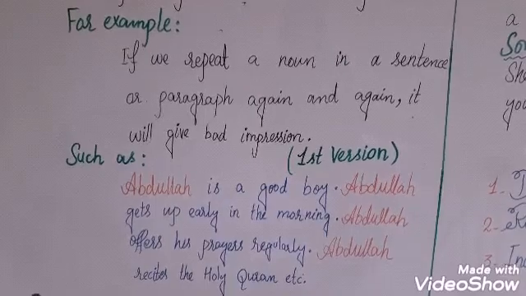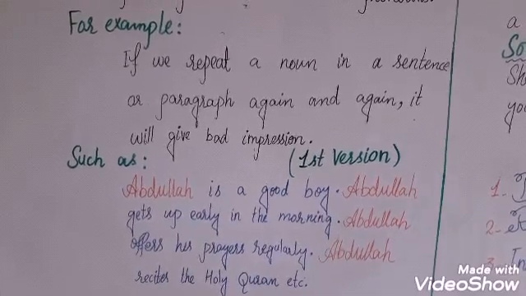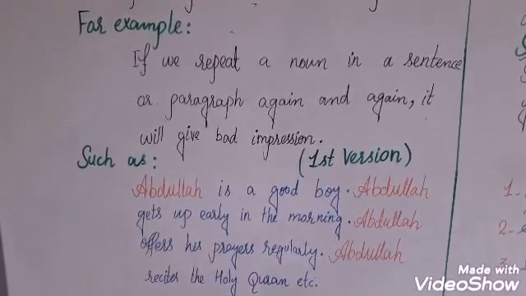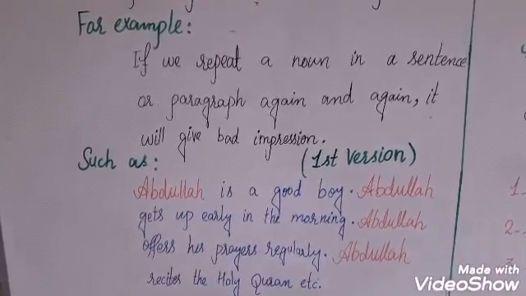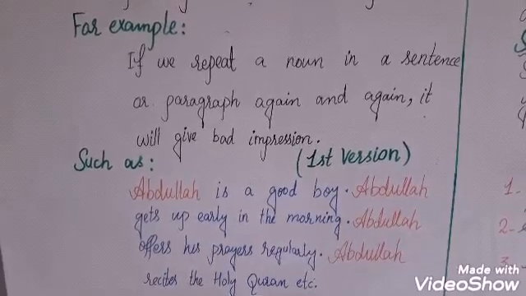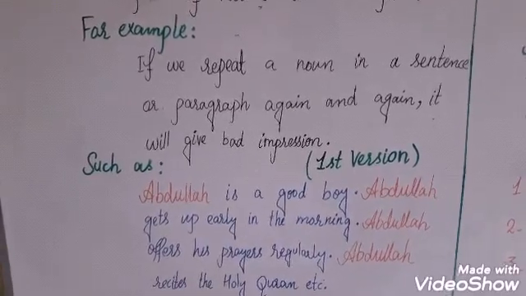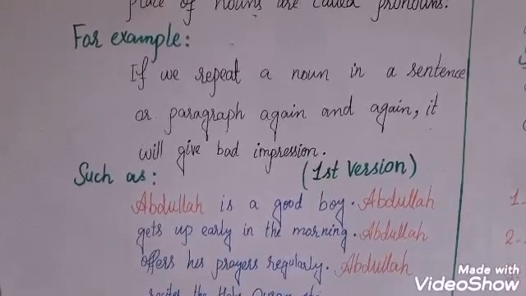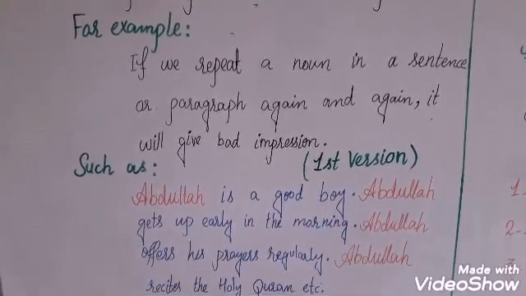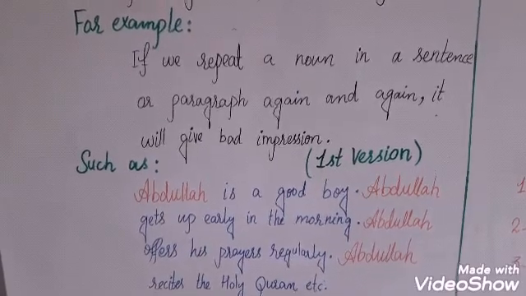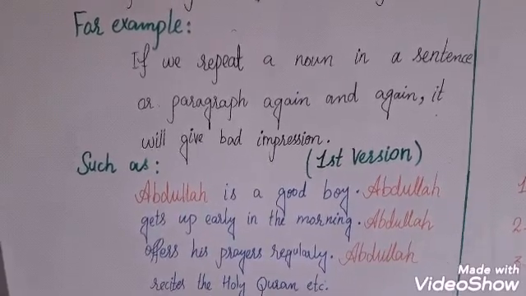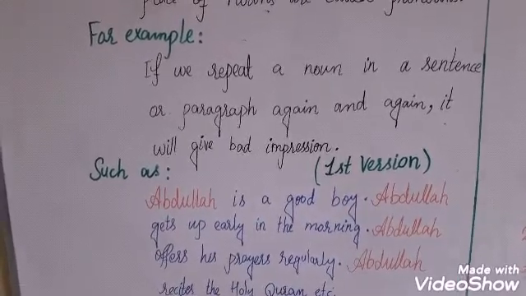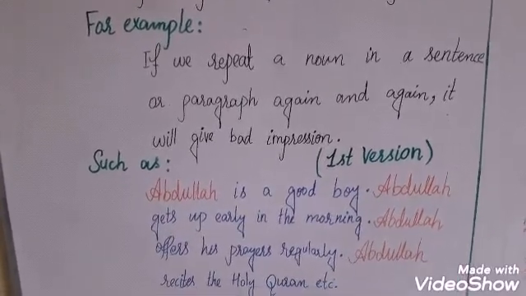First version: Abdullah is a good boy. Abdullah gets up early in the morning. Abdullah offers his prayers regularly. Abdullah recites the Holy Quran, etc. This is the first version of the paragraph. Here we have used the noun Abdullah as marked with red marker. The repetition of the name Abdullah gives a bad impression and it doesn't sound good in reading.